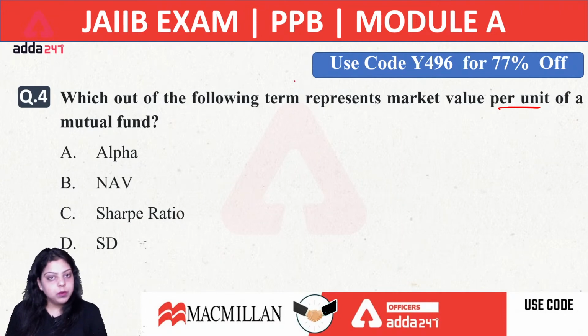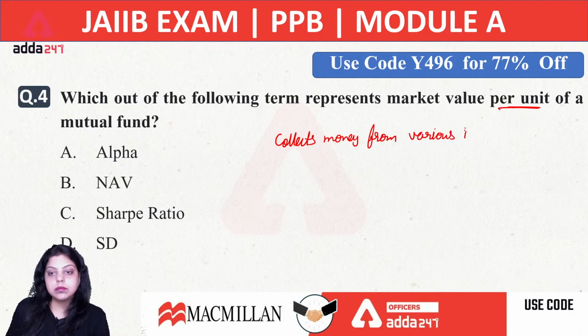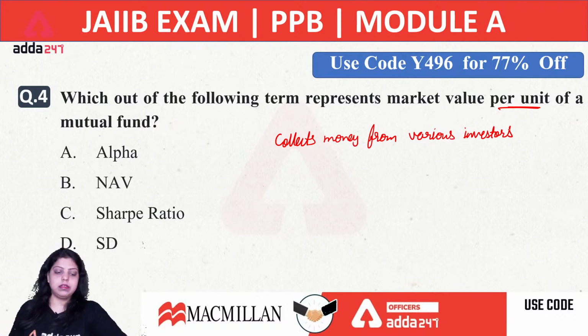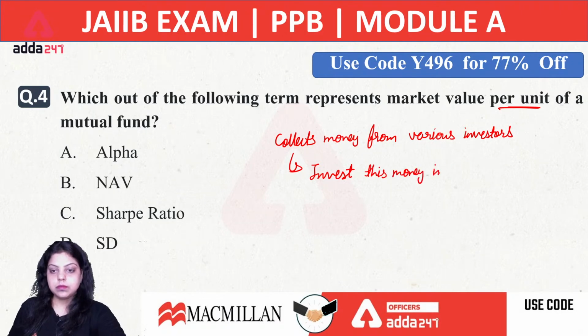Mutual funds are simply portfolio managers who collect money from various investors, or they pool money from different investors, and after collecting this money they invest it in diversified sectors.